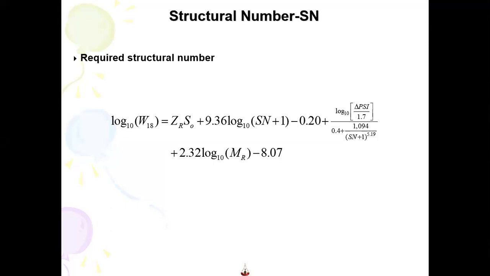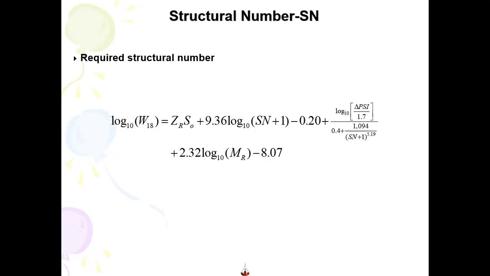For calculating SN for the first layer, I told you that SN is the product of the effective depth of a pavement layer. It means that effective depth is the layer coefficient multiplied by the drainage coefficient and the depth itself. Since we don't know the depth, we calculate SN.